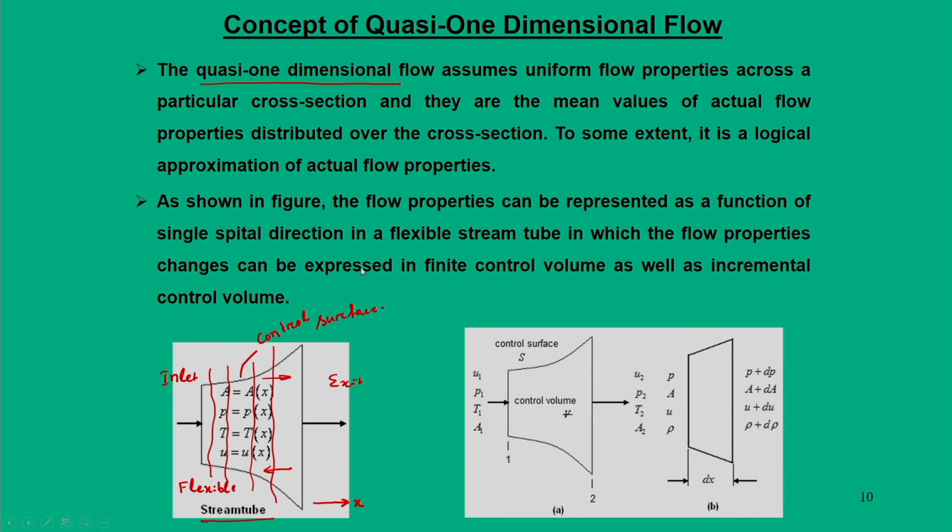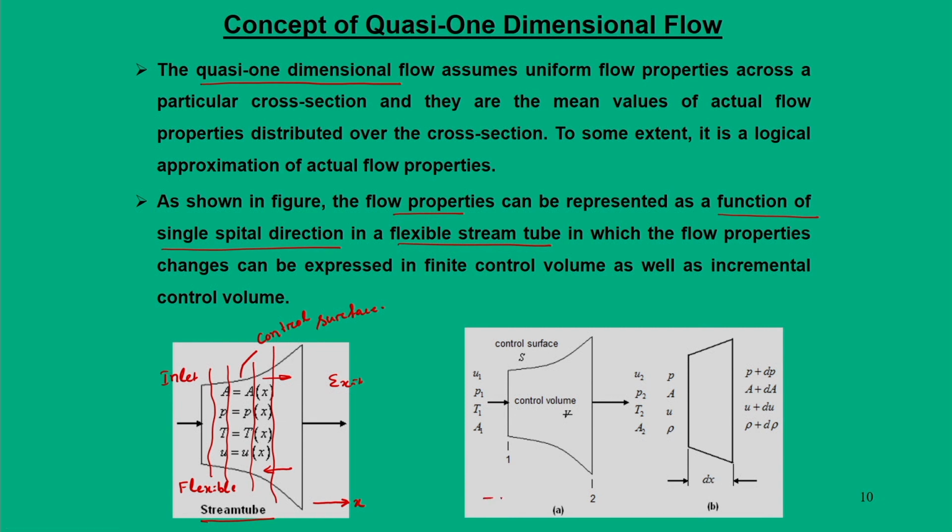At this point I also emphasize that the properties are represented as a function of spatial direction in a flexible stream tube. This is how we say it is a control volume approach. In fact, while doing the analysis, we can think of the overall property change as happening in a very infinitesimally small manner through a small distance dx.